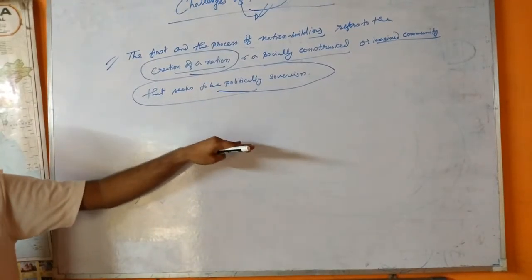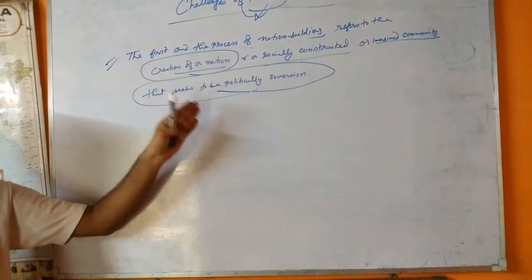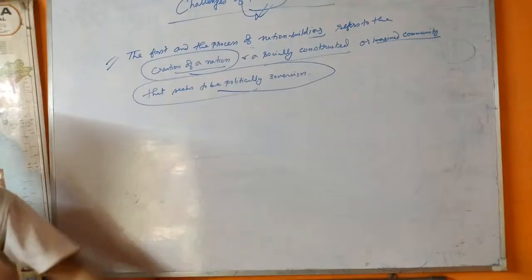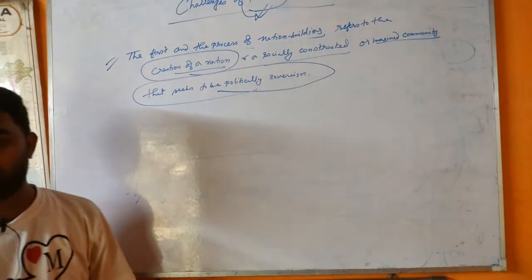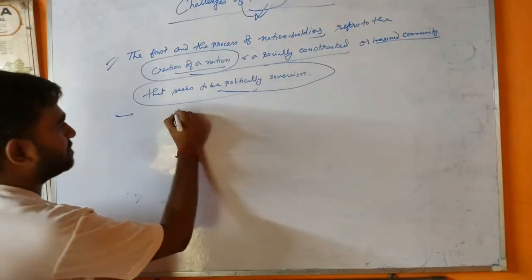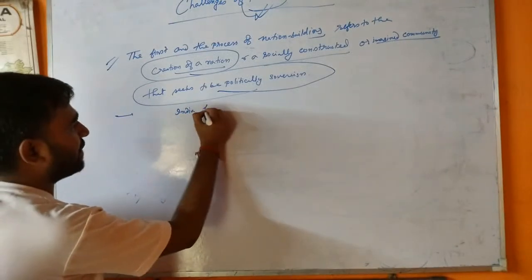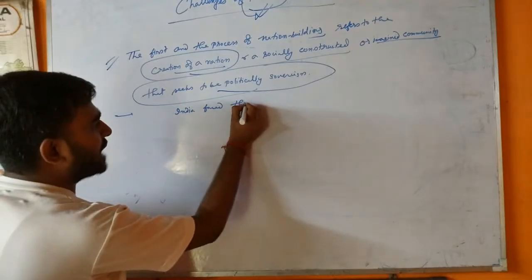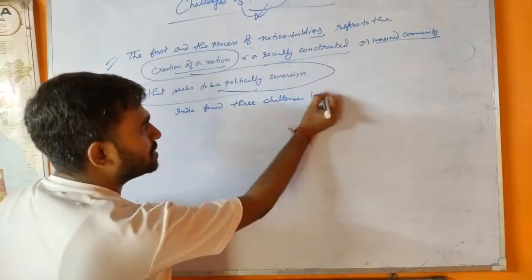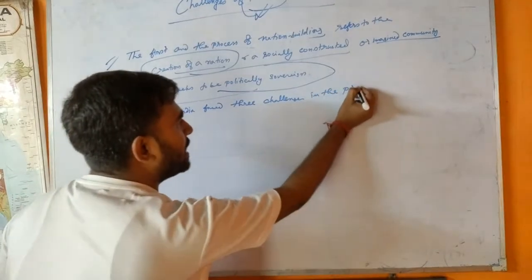India got independence in very difficult circumstances, as you know. Then in the process of nation building, India faced three kinds of challenges.